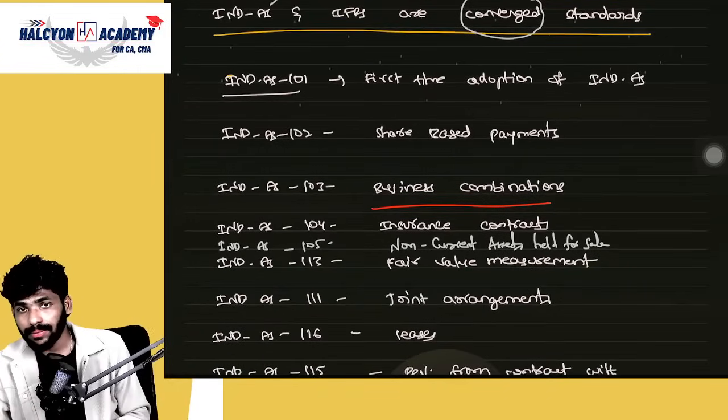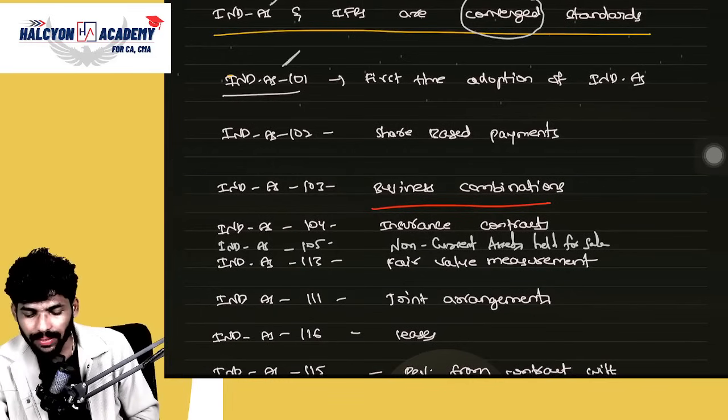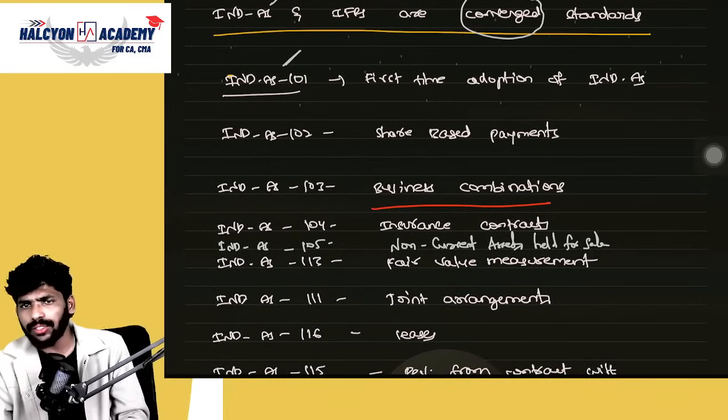numbering only. See, this is Ind AS 101. Assume that you don't know about Ind AS 101, correct?